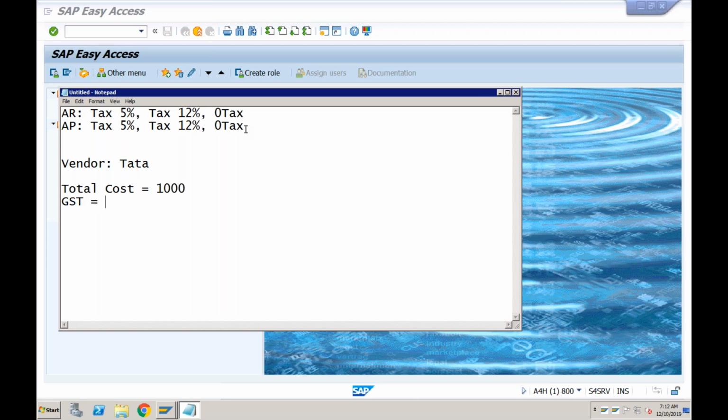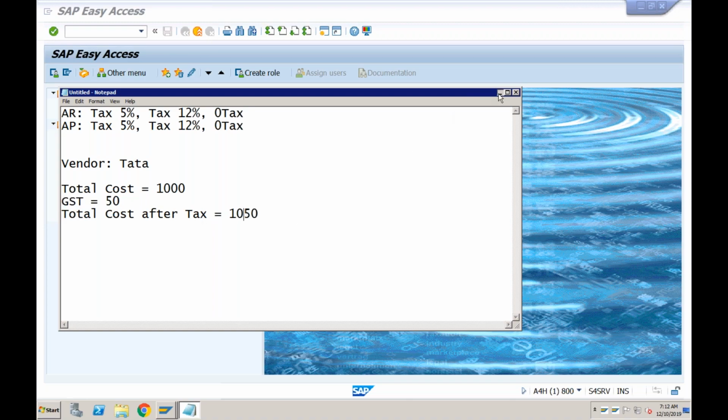Okay, GST is, let's say, 5%, which is 50. So the total cost after tax will become 1050. Right, so this is something which we want the system to calculate and post into the transaction.